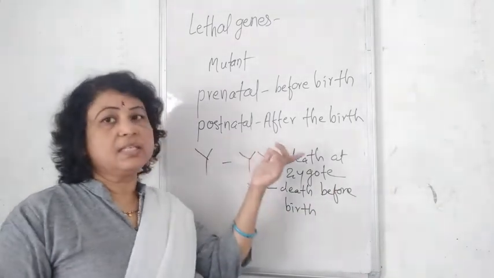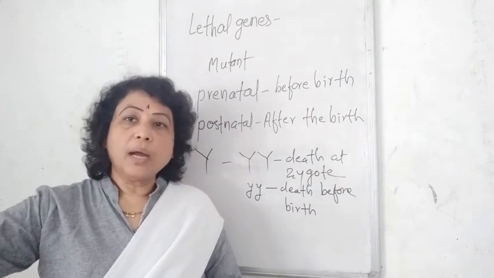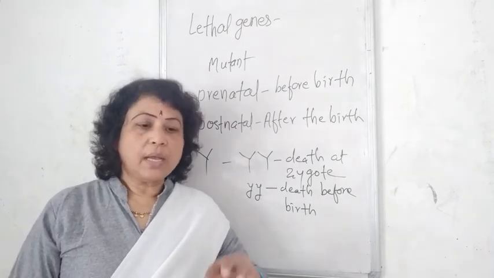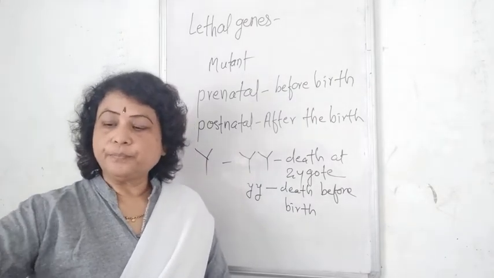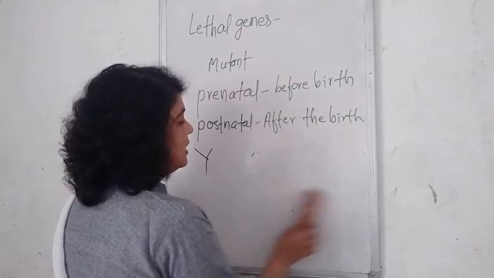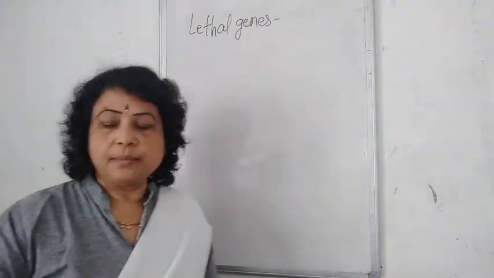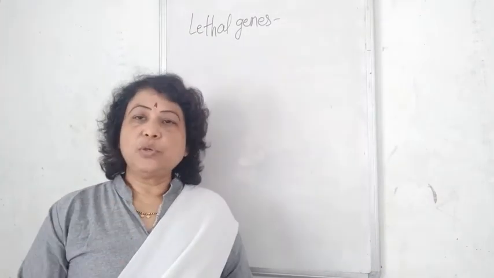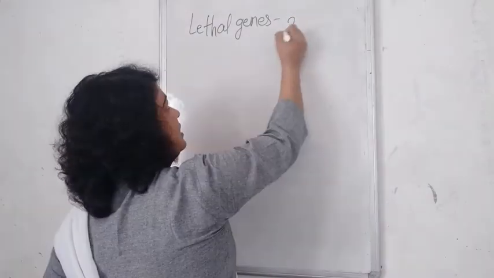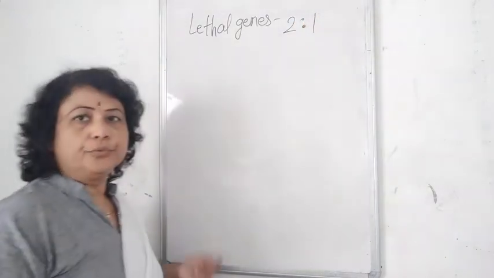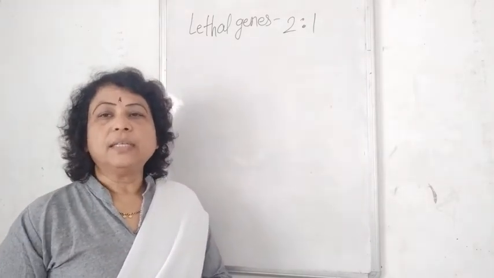That means these lethal genes are not good, and the organisms do not reproduce and produce progeny. As they appear, they get destroyed. These are the lethal genes which cause death of the organism. So Mendel's ratio 3:1 gets modified into 2:1. This lethal gene shows the ratio 2:1. There is one example of lethal genes.